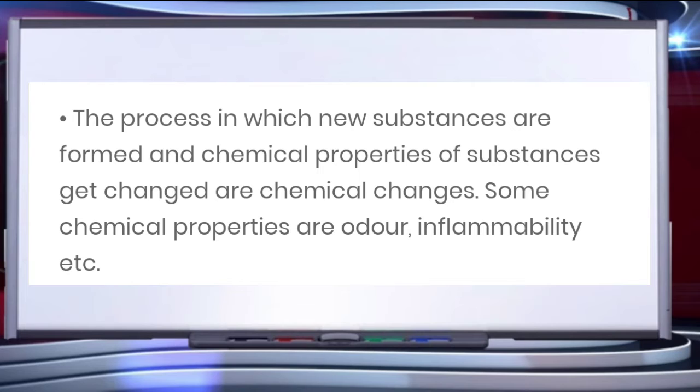We can have a few examples like burning of magnesium ribbon, burning of a piece of paper, then burning of hydrogen in air or oxygen, rusting of iron, formation of iron sulfide from iron and sulfur. These are all examples of chemical changes.